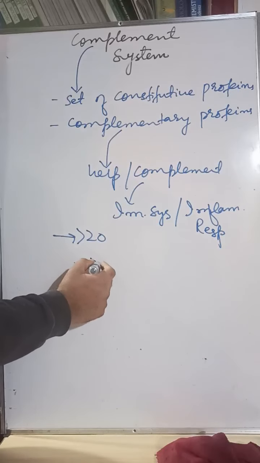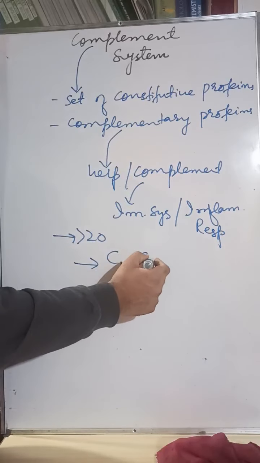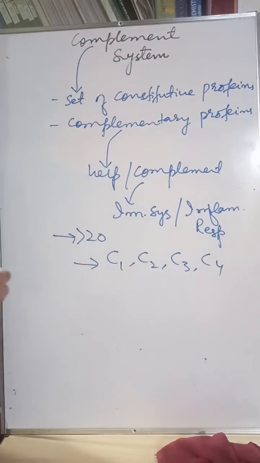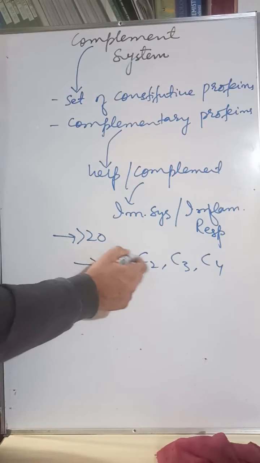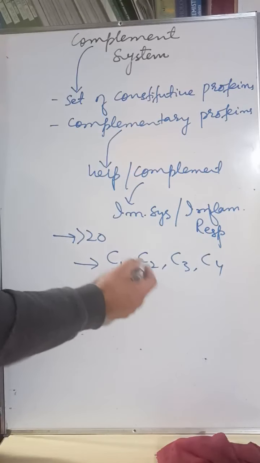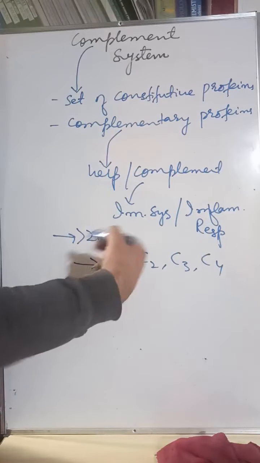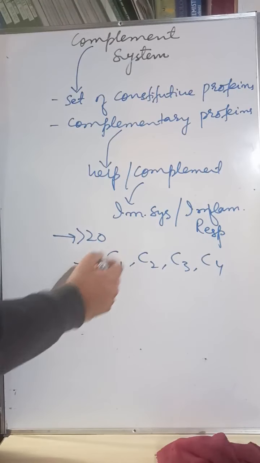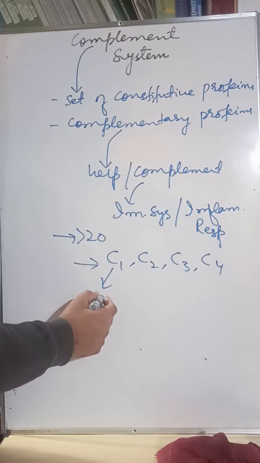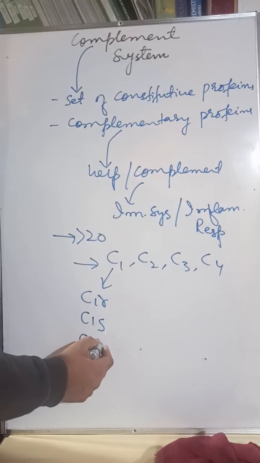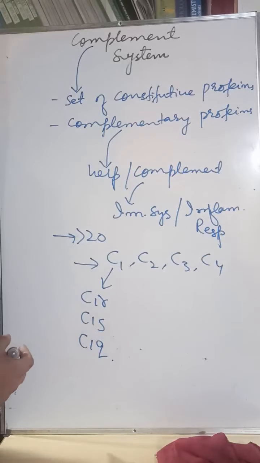We simply designate them as C1, C2, C3, C4, right? C1 means complement protein 1, complement protein 2, C stands for complement, and this is the numerical sequence. Some of them even have subcomponents, like C1 has C1R, C1S, and there is C1Q.